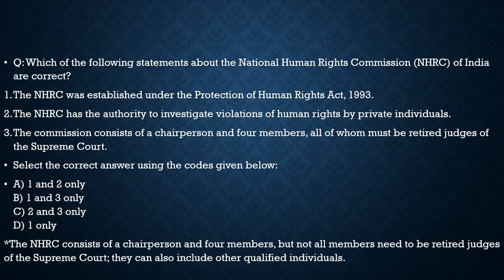The explanation is given: the NHRC consists of a chairperson and 4 members, but not all members need to be retired judges of the Supreme Court. They can also include other qualified individuals. So statement 3 becomes very extreme, and is also incorrect. So with respect to this question, the correct answer is option D, which is 1 only. So with this, let's move to another question.